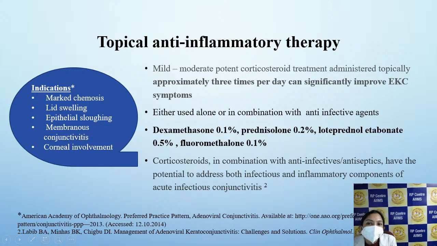Now, topical anti-inflammatory therapy. According to the evidence, starting a mild to moderately potent corticosteroid treatment initially in the acute phase itself can lead to rapid resolution of conjunctivitis. But the American Academy of Ophthalmology Preferred Practice Pattern guidelines suggest these indications for starting steroid treatment: mainly marked chemosis, marked lid swelling, epithelial sloughing, membranous conjunctivitis, and if there is corneal involvement.